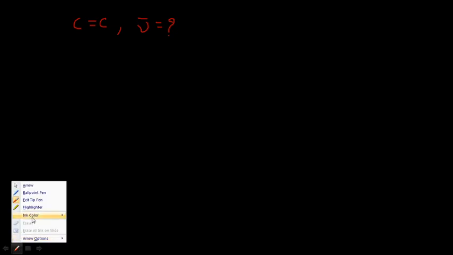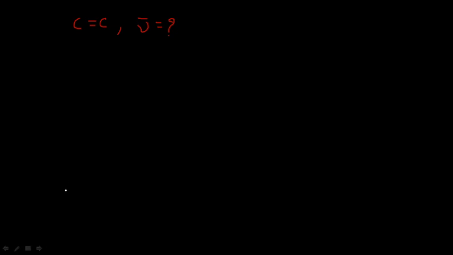Okay, so for C double bond C, we have to calculate nu bar. So nu bar is equal to question mark, right. According to Hooke's law, the formula to calculate the vibrational frequency is nu is equal to 1 by 2 pi into root of k by mu.